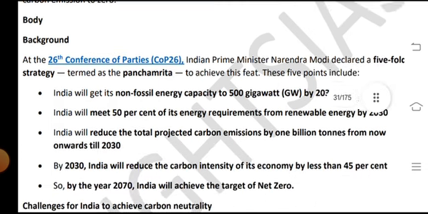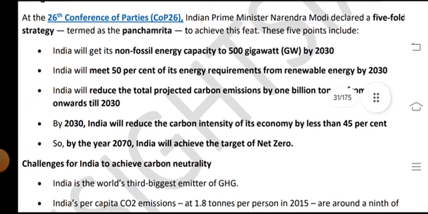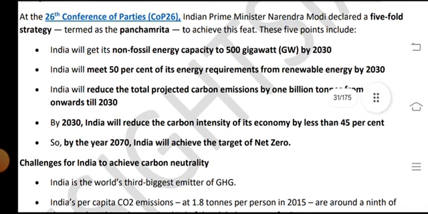Body, background: at the 26th Conference of Parties, COP26, Indian Prime Minister Narendra Modi declared a five-fold strategy termed the Panchamrit. To achieve this, the five points include: India will increase its non-fossil energy capacity to 500 gigawatts (GW) by 2030. India will meet 50% of its energy requirement from renewable energy by 2030. India will reduce the total projected carbon emission by 1 billion tons from now onwards till 2030.